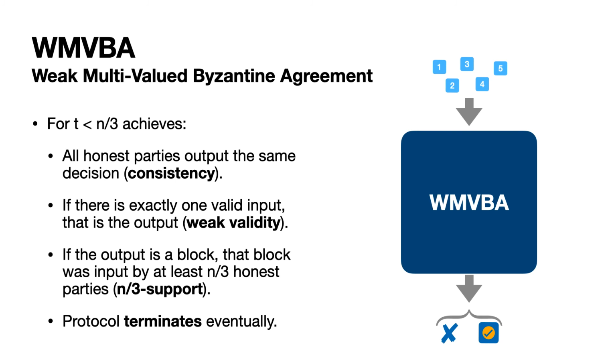In our paper we also have another variant. So this variant here gives you n-third support, but requires, let's say, strong properties of the underlying blockchain. If you don't want to assume these strong properties, you can also do it, but then you only get one support. More details on this choice you find in the paper. Moreover, of course, the protocol should terminate eventually. In practice, it's actually almost expected constant round.